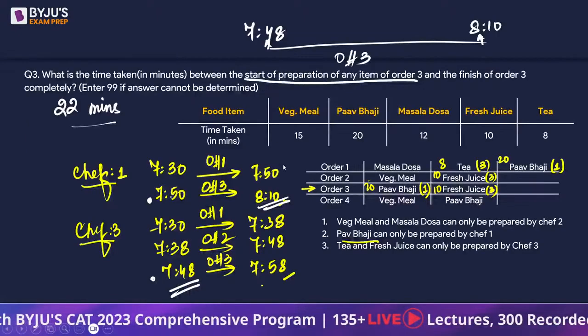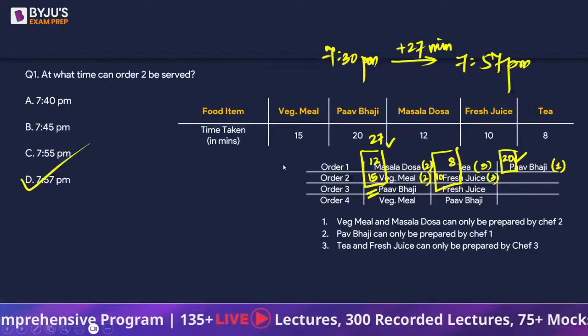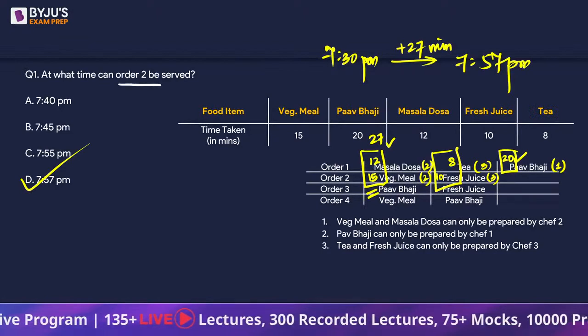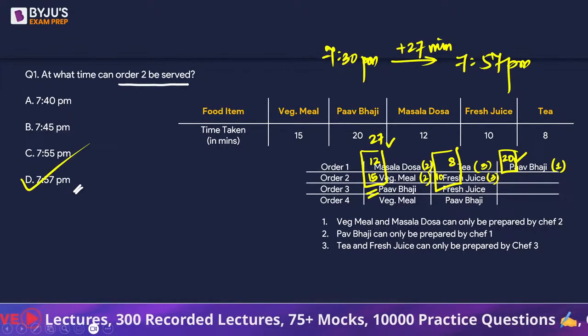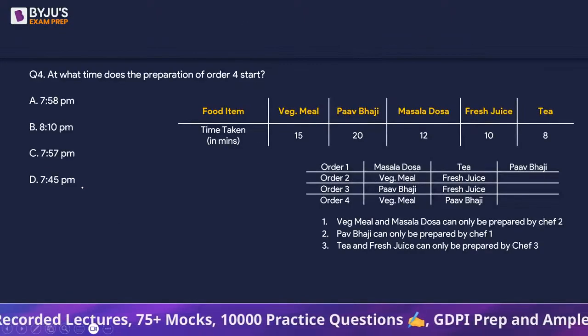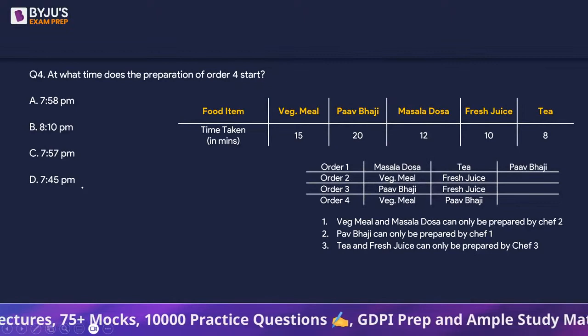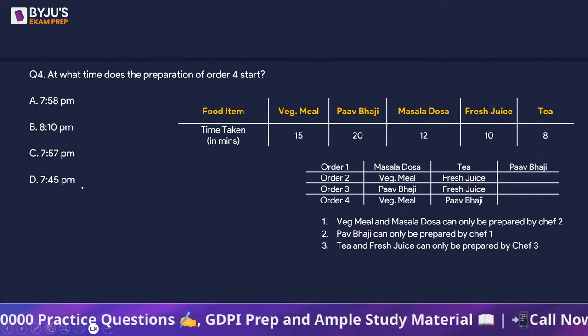See, the very first question, can we say order 2 is going to be served at 7:57? Right? If order 2 is served at 7:57, so can we say कि order... अच्छा, order 2 is served?